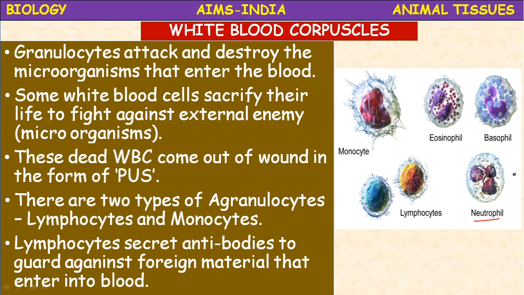Okay, and these neutrophils, they are multinucleated. You can see the neutrophils, a 5-lobed nucleus is present. They are the most abundant, most active type of granular WBC. They are phagocytic, whereas eosinophils are granular WBC with a bilobed nucleus, only 2 lobes are present.